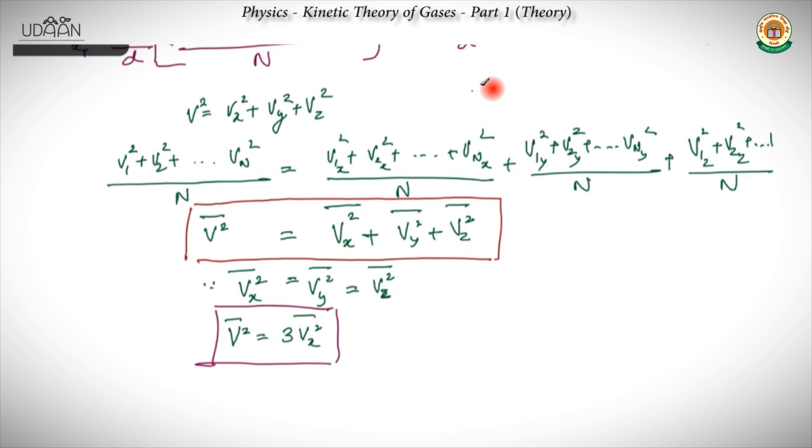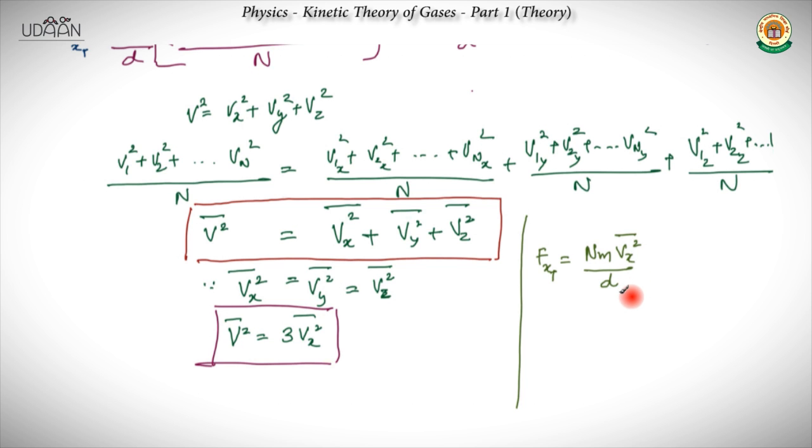So force x total is equal to n into m into Vx square bar divided by d. Now instead of Vx square we can substitute V square, which means n into m into V square bar by 3d. Now we have got the total force on the wall.